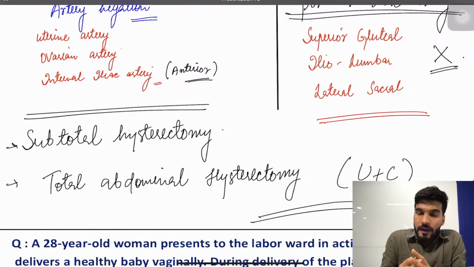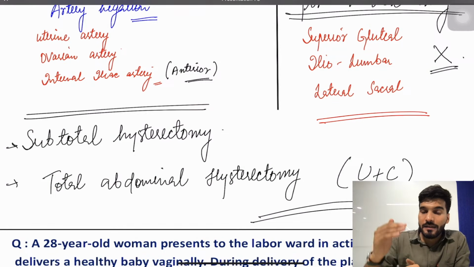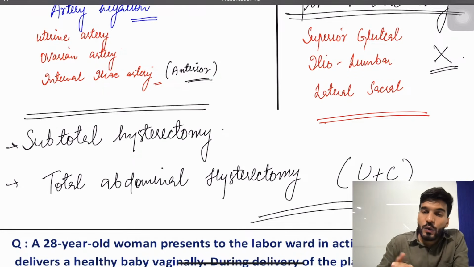We have 4 T's: tone, tissue, trauma, and thrombin deficiency. So what is tone? Tone is due to the over distension of the uterus. Due to the large uterus, the tone of the uterus is decreased, and due to the decreased tone of the uterus, the chances of a PPH are more.